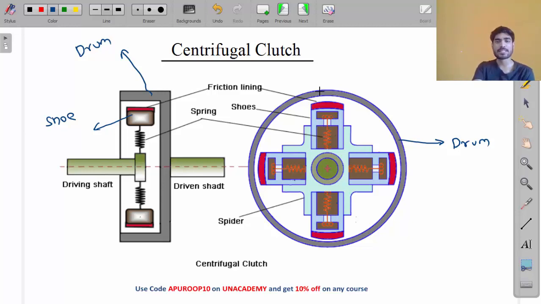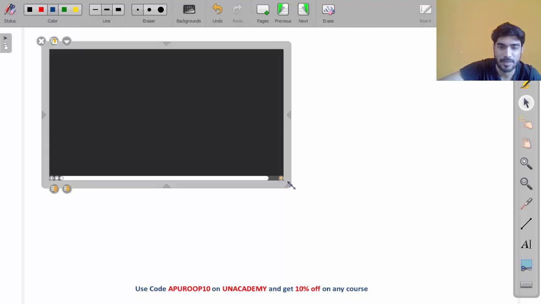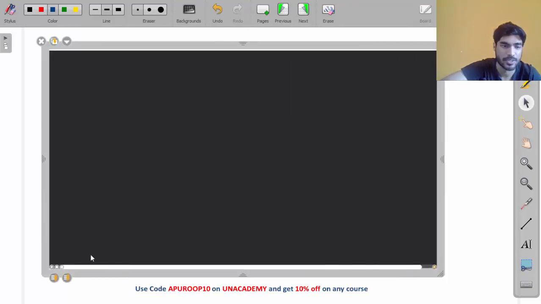If the shoe is connected to the drum, then the drum will also rotate. Right now they are not connected. Can you see? There is a gap between shoe and drum. But if they get connected, then the drum will also rotate. Let's understand using an animation, you will be able to understand better.